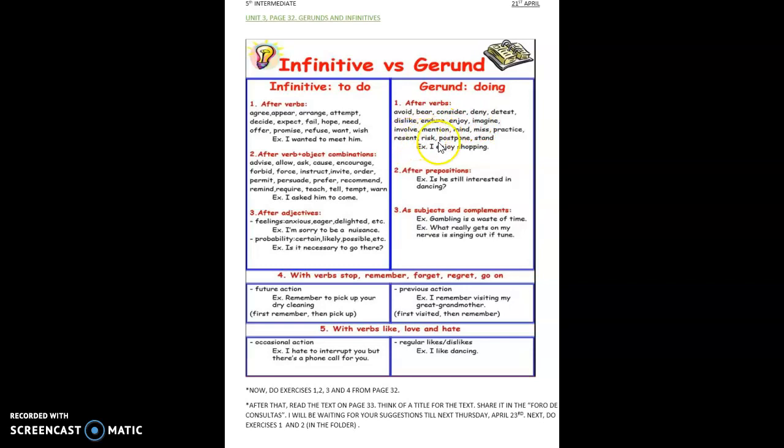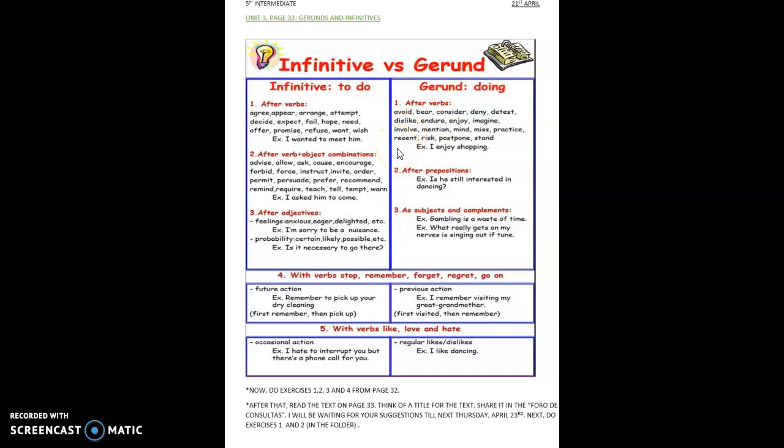Resent, risk, postpone, stand. I enjoy shopping. Bear is to tolerate. I hardly bear listening to Bad Bunny. I'm involved in helping the poor.